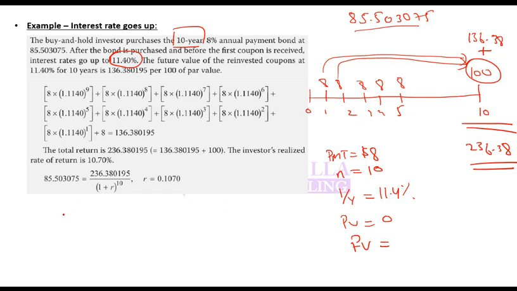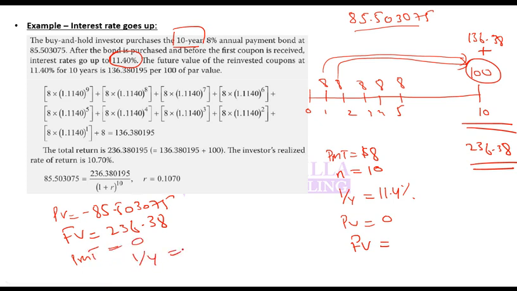So what is his total return? His present value is 85.503075. In future, he is receiving 236.38. So if I just calculate the R, with payment 0 and R being calculated, the answer should be 10.7%.